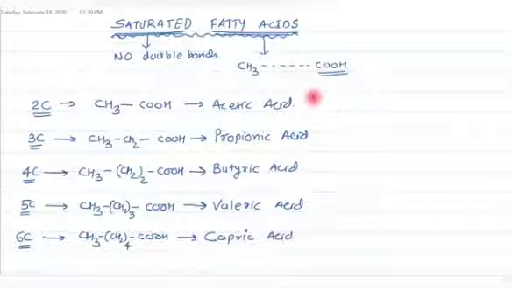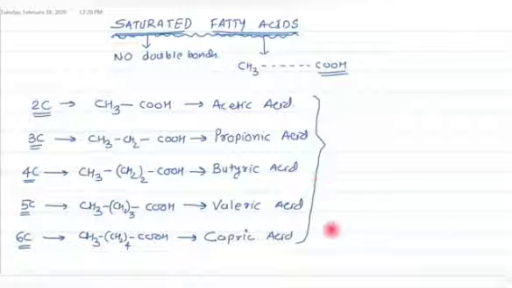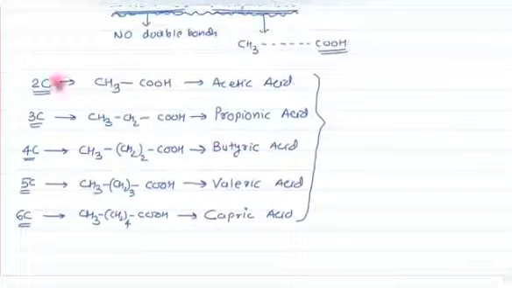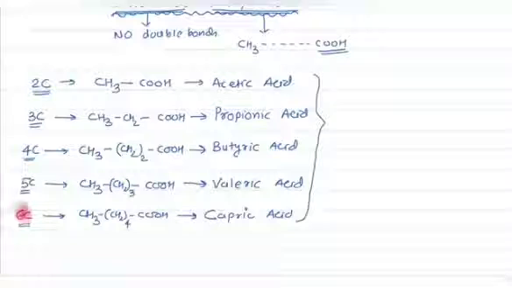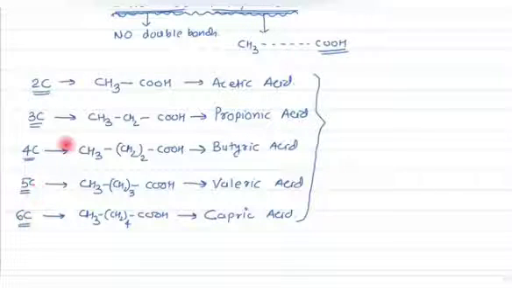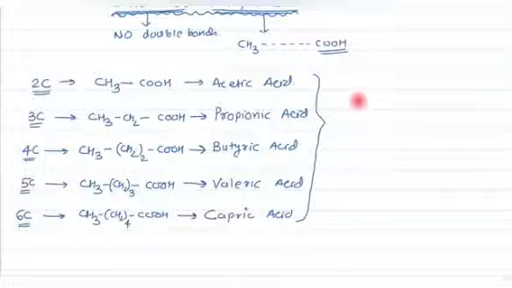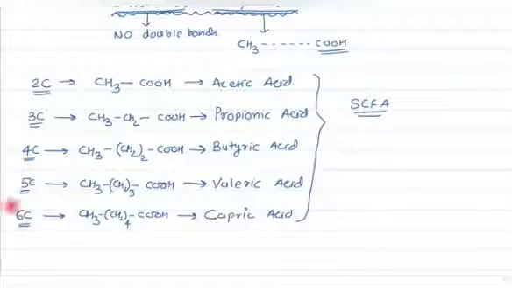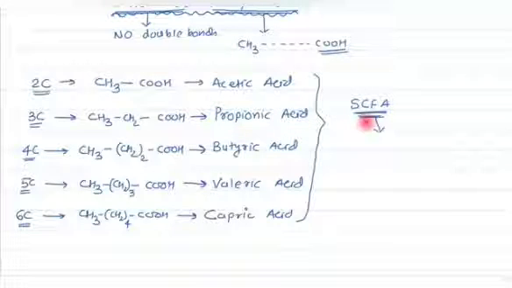Now if you consider all of these fatty acids, we know that the 2 carbon to 6 carbon long chain fatty acids we call short chain fatty acids. These are examples of short chain fatty acids of the saturated variety, right? Now, what are the food sources of these short chain fatty acids? We are not going to discuss all the food sources, but which one is the richest?